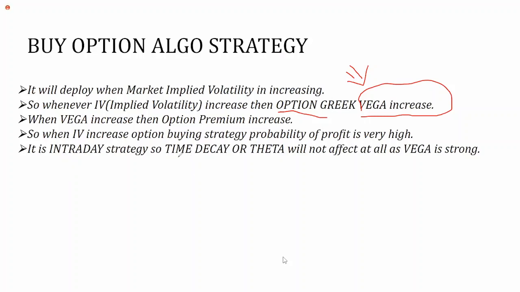Now, in this strategy, don't worry about time decay. As we are working with intraday, time decay is applicable whenever you are holding your position for the next day. Intraday time decay is very less, even if it is there. Whenever Vega is in our favor, no need to worry about time decay. So we are taking advantage of volatility as well as we are looking at theta risk as well. So this strategy will give profit whenever market is high volatile.